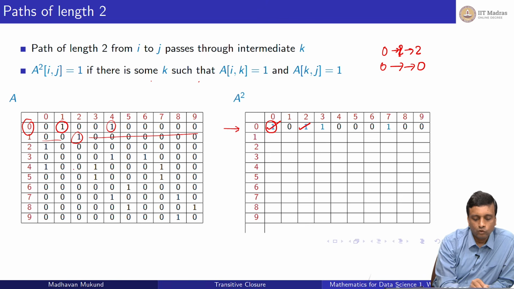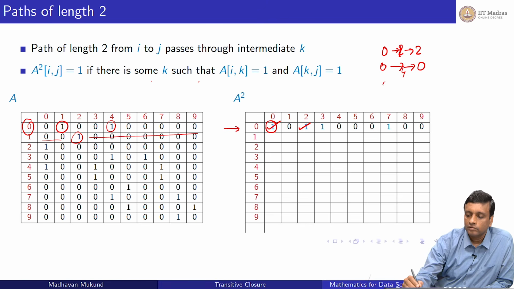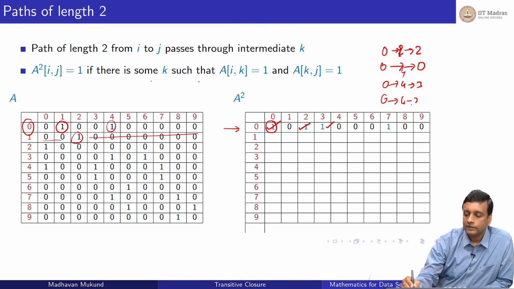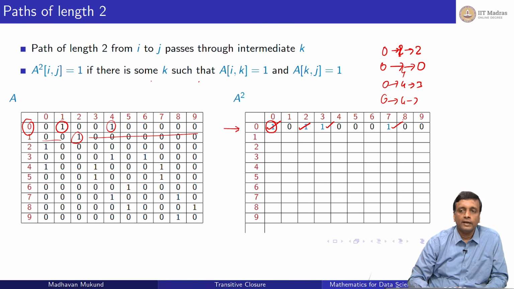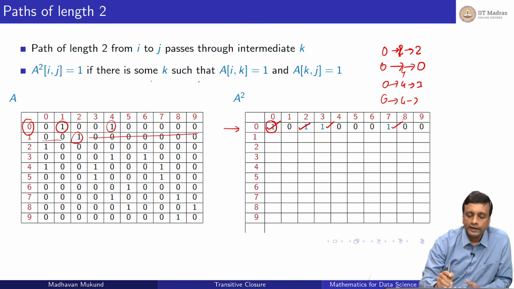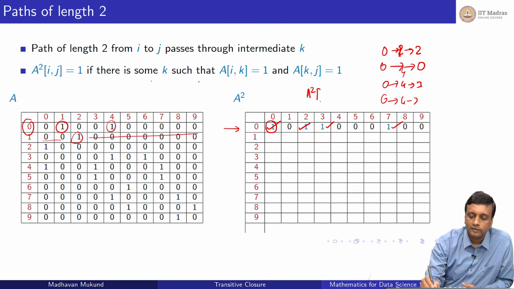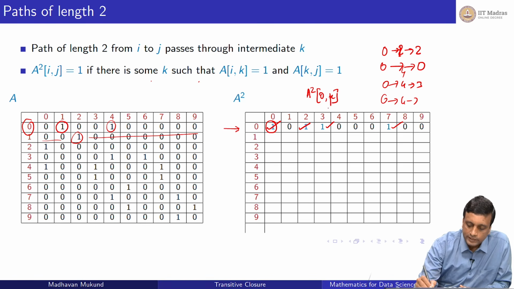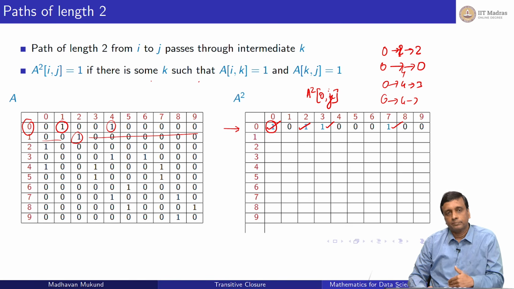And then I have 4 goes to 3. So I have 0 to 4 to 3. So I get this entry. And finally I have 4 goes to 7. So I have 0 to 4 to 7. So I get this entry, right? So in this way, I can compute all the entries of the form A square 0 comma k, by finding the intermediate values, by looking for something that 0 goes to. So if you want 0 comma j, it is 0 to k and then from k to j, right?